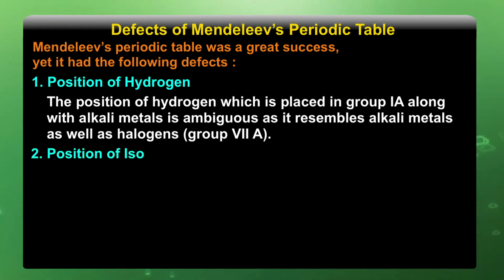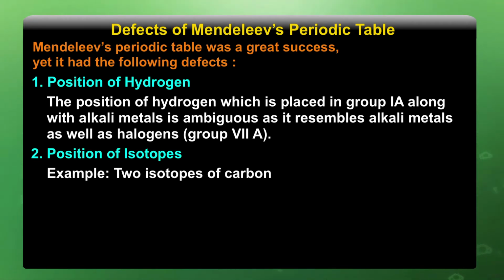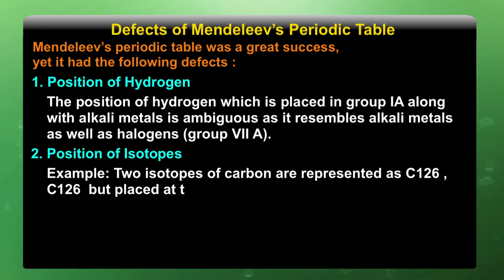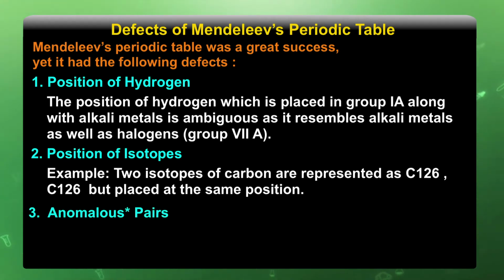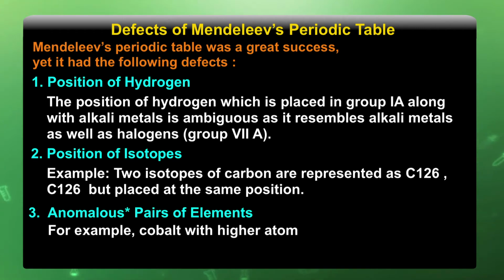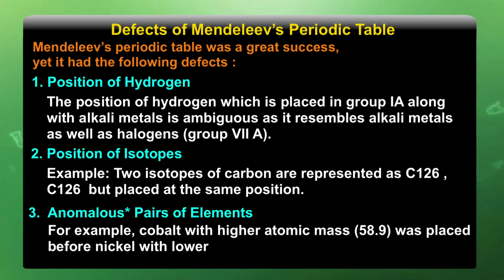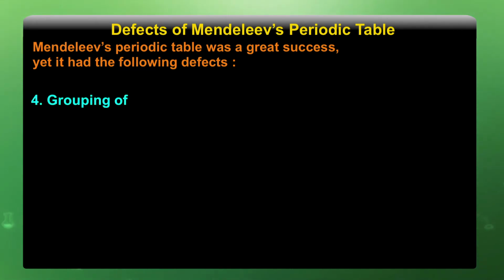Second, position of isotopes. For example, 2 isotopes of carbon are placed as C12(6) and C14(6), but placed at the same position. Third, anomalous pair of elements. For example, cobalt with higher atomic mass, that is 58.9, was placed before nickel with lower atomic mass, that is 58.7.